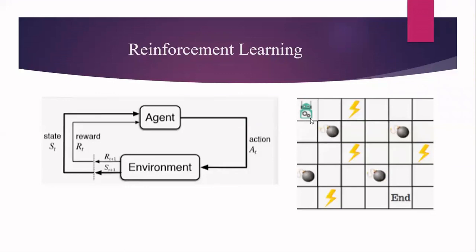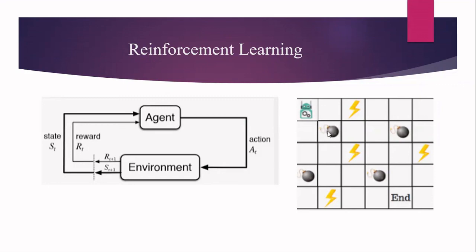But here, if you see, the robot cannot move as it likes. It can move either in the right direction, like this, or otherwise in the downward direction, or otherwise the robot can travel in the diagonal also. But if you see here in the diagonal, we have a bomb. So whenever there is a bomb, the robot cannot move. It will destroy the robot. Okay, so if the robot is making a movement in this direction, it is going to receive a negative reward. What is the reason I'm receiving a negative reward?